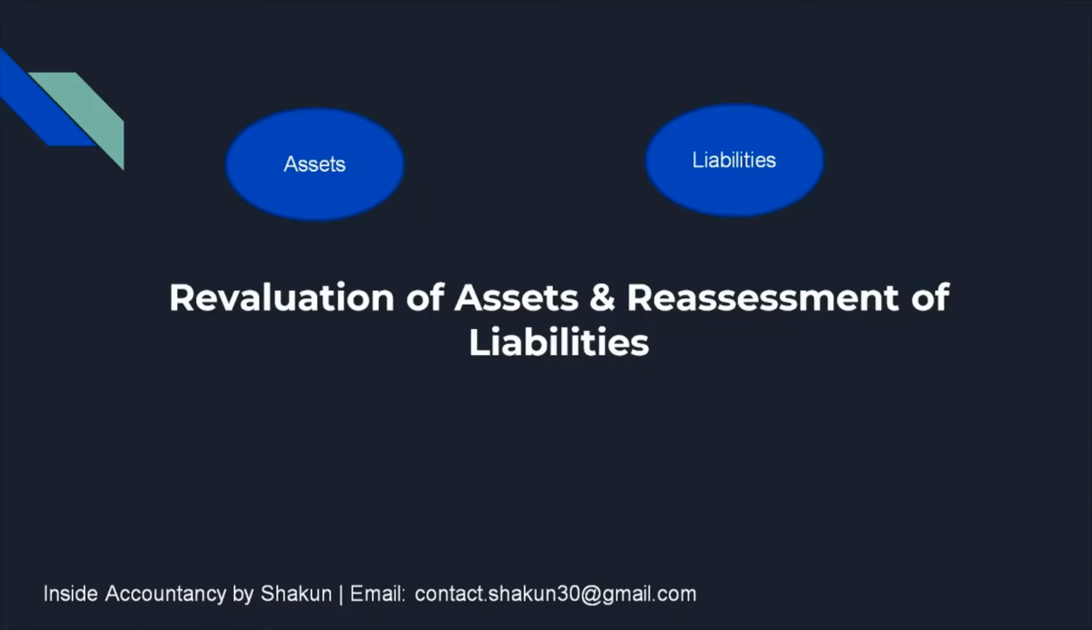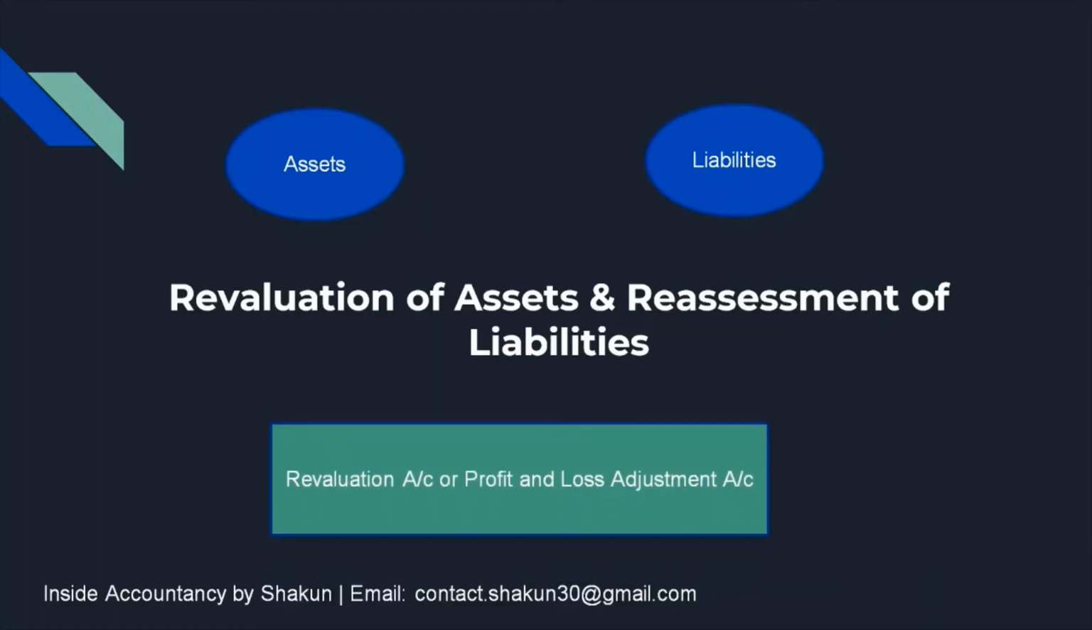That is why the revaluation of assets and reassessment of liabilities is done before the admission or at the time of admission, and the gain or loss arising because of such revaluations is distributed between the old partners in the old ratio. Now, this change in the value of assets and liabilities is adjusted through an account which is titled revaluation account, or we can also call it profit and loss adjustment account. So any increase in value of assets, recording of unrecorded assets, decrease in amount of liabilities, they are all credited to revaluation account, and any gain or loss arising is distributed between the partners in their old ratio.